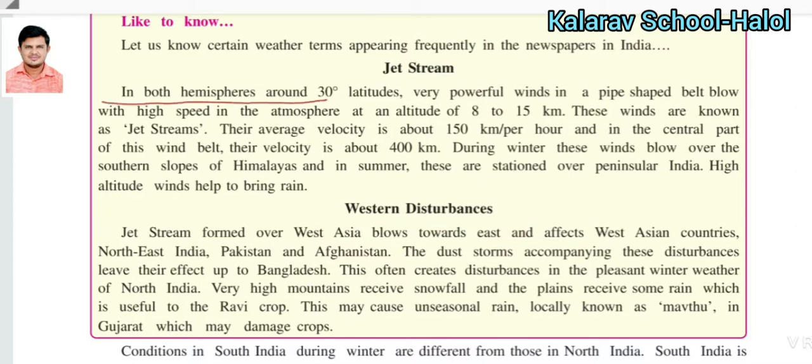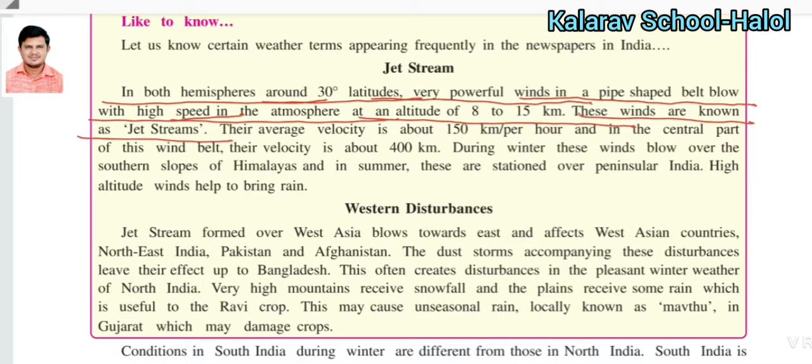In both hemispheres, around 30-degree latitude, very powerful winds blow in a pipe-shaped belt at high speed in the atmosphere at an altitude of 8 to 15 kilometers. These winds are known as jet streams. So friends, you have to remember what is called a jet stream.